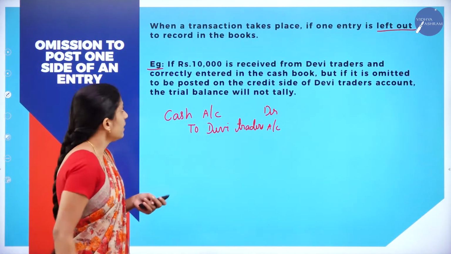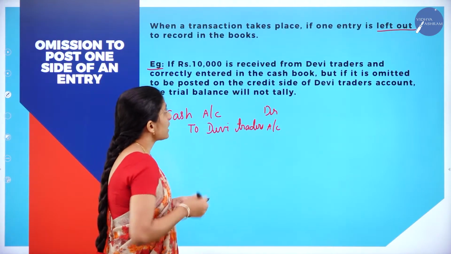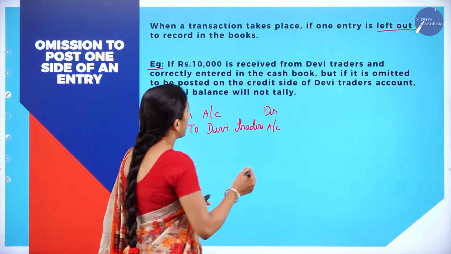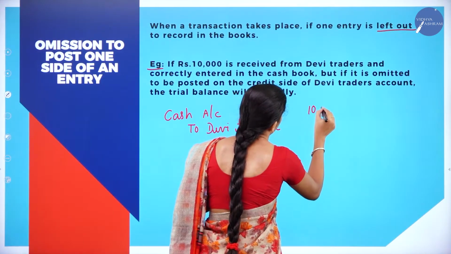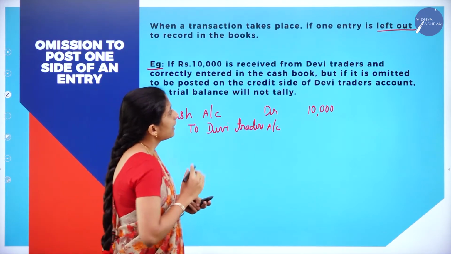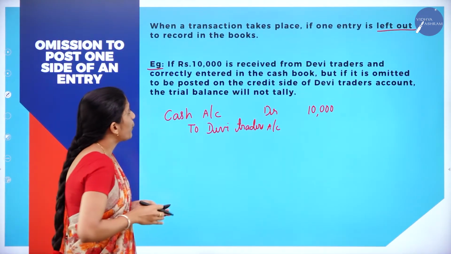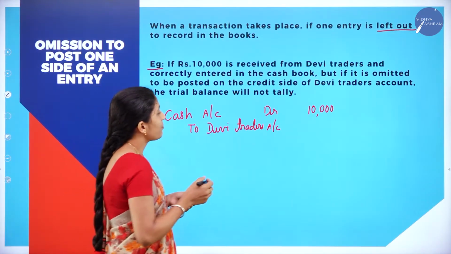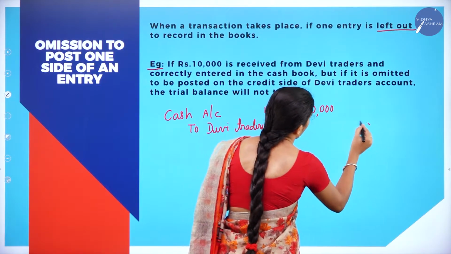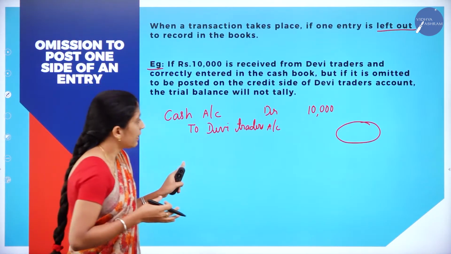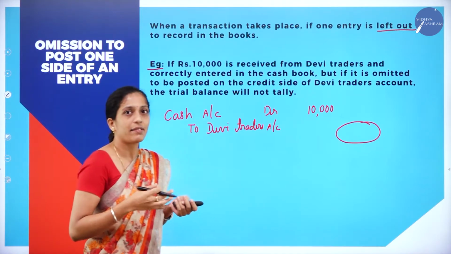Now what have they done? 10,000 received from Devi Traders and correctly entered in the cash book. They have correctly entered rupees 10,000 in the cash account, but it is omitted to be posted on the credit side of Devi Traders. They have forgotten to record 10,000 in Devi Traders.